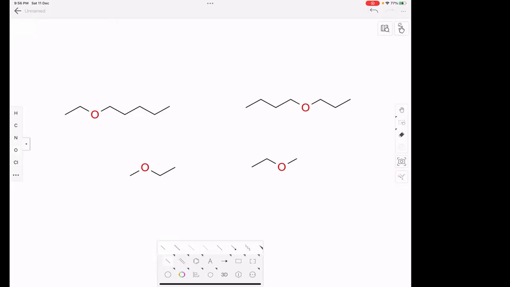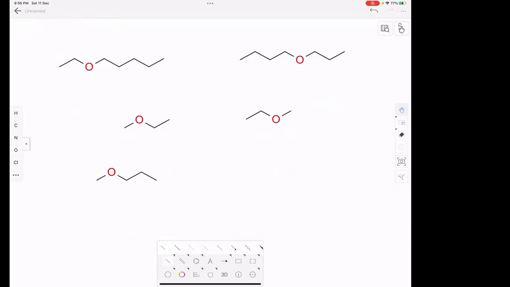Okay. So I think, can this have a metamer? It can have. It can have a metamer.